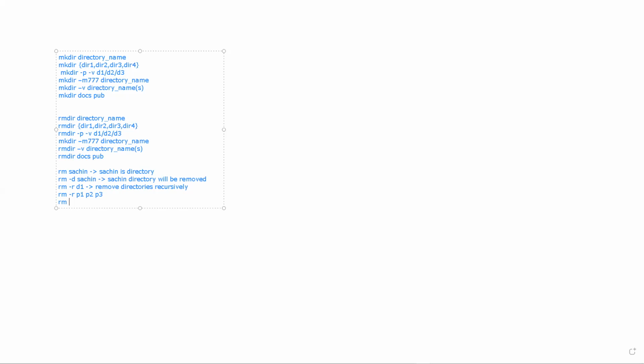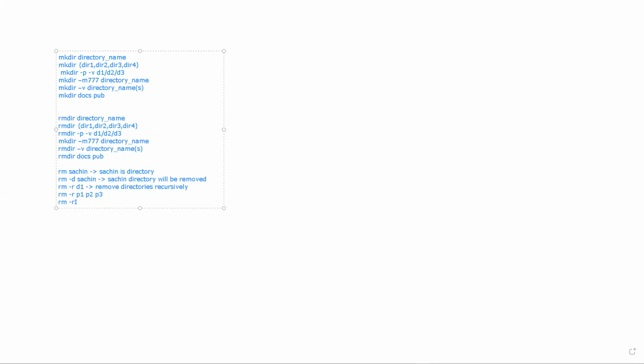So how do you instruct the Ubuntu kernel? Say rm -ri. I stands for confirmation, and R stands for recursive.